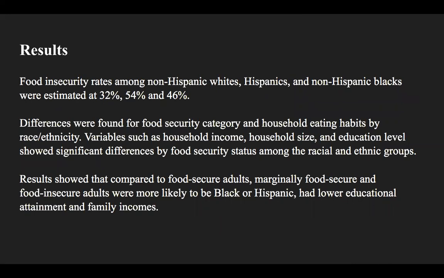In this study, food insecurity rates were found at 32% in non-Hispanic whites, 54% in Hispanics and Mexican Americans, and 46% in non-Hispanic Blacks. Differences were found for food security categories and household eating habits by race and ethnicity. Variables such as household income, household size, and education level showed significant differences by food security status among the racial and ethnic groups. These results showed that compared to food secure adults, marginally food secure and food insecure adults were more likely to be Black or Hispanic, and had lower education attainment and family incomes.